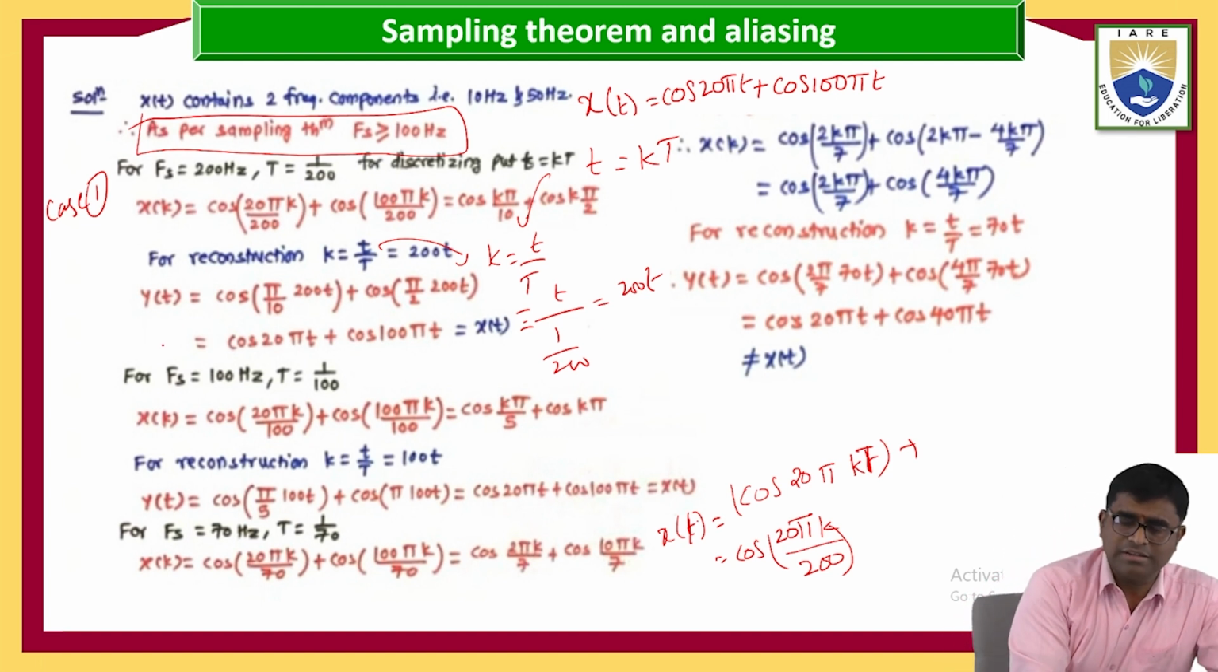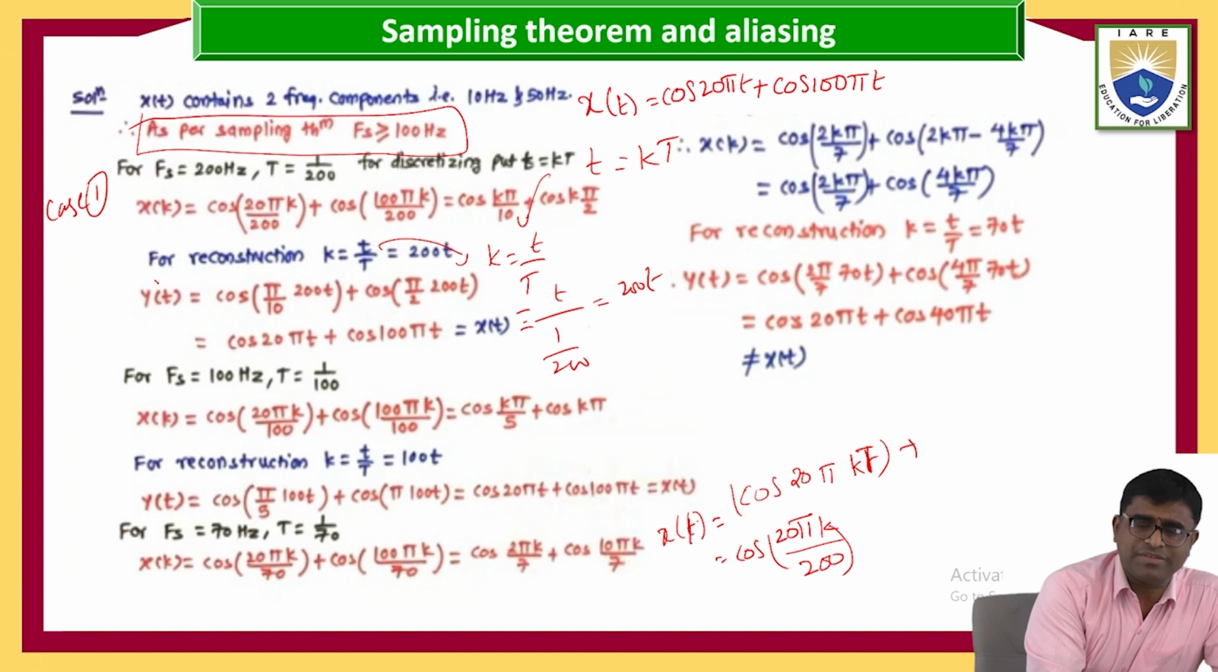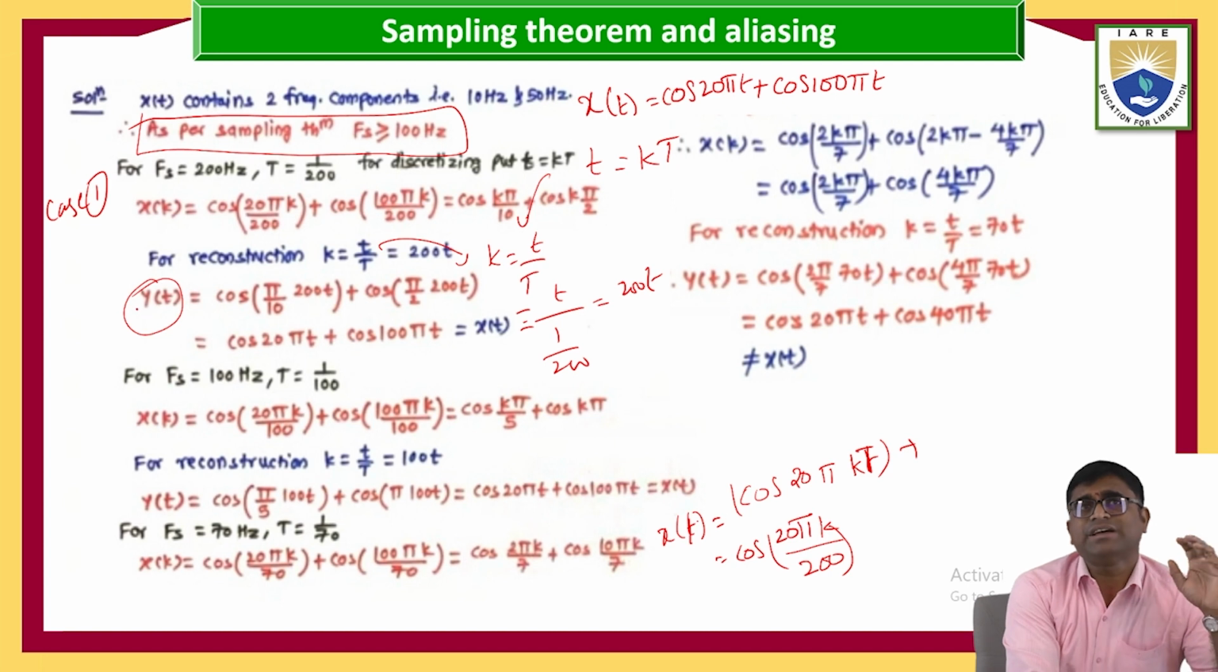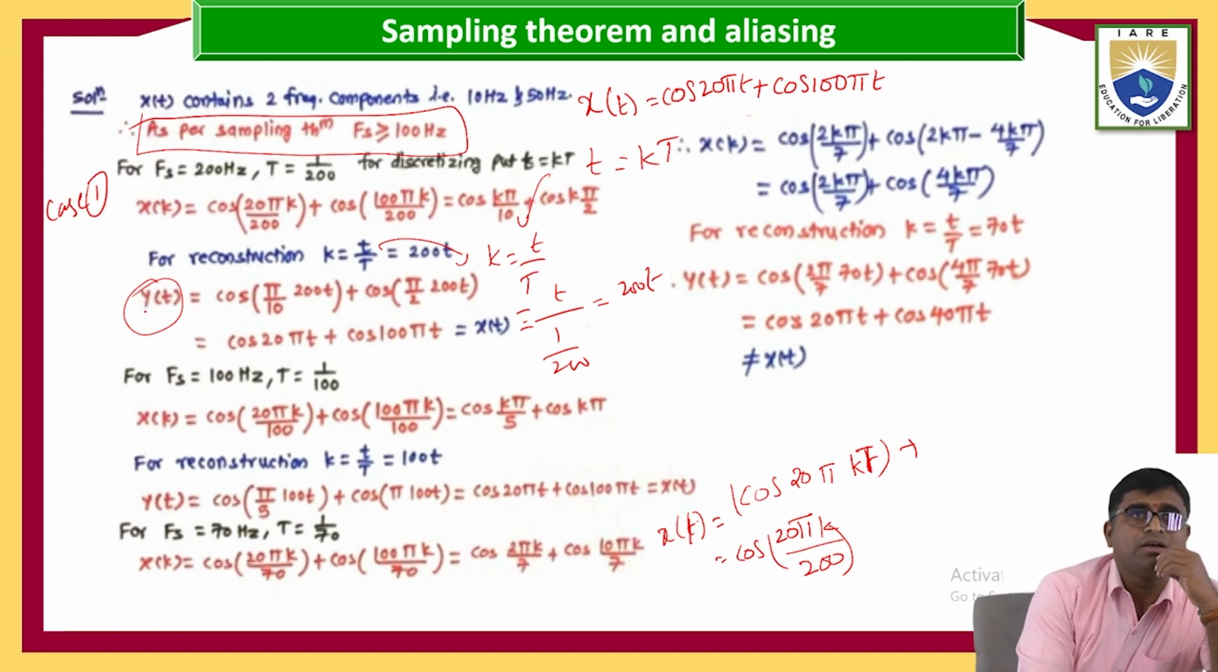Take this 200 t. I am taking here y of t, which is nothing but the output of the ADC, after the sampling process. Otherwise, if you take x of t also, or y of k also, no problem. But in the output section, generally we use the notation y, y of k or y of t.